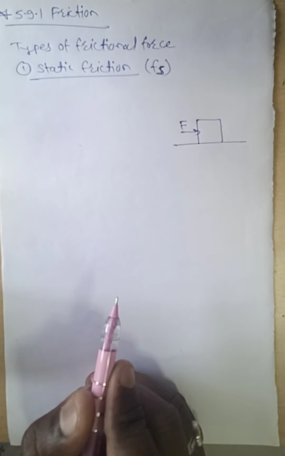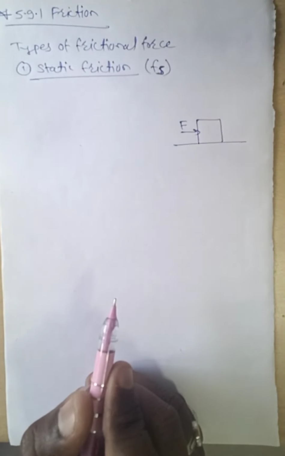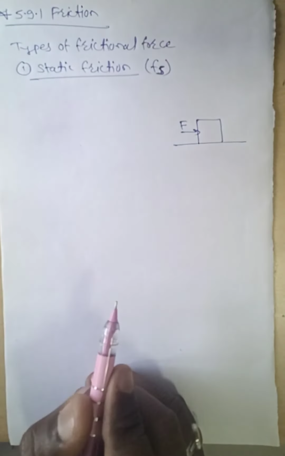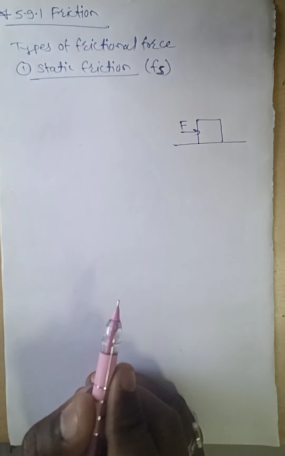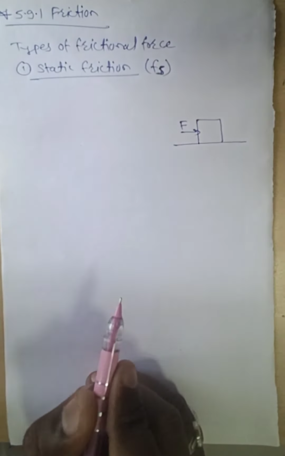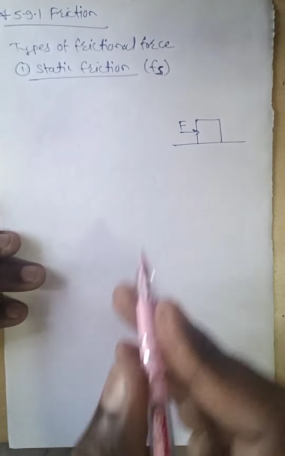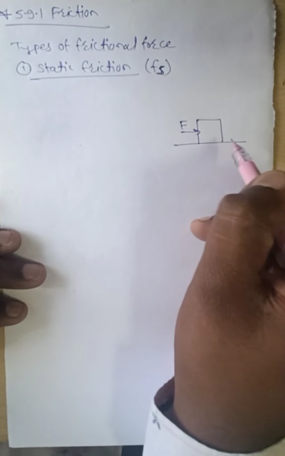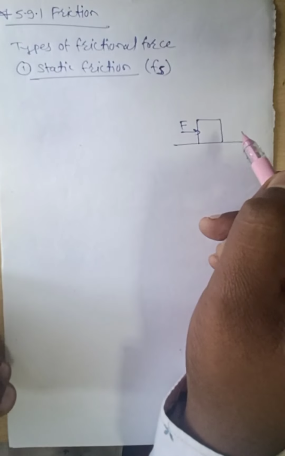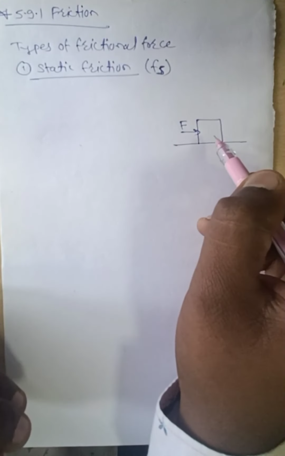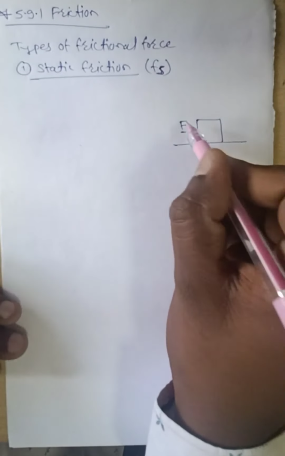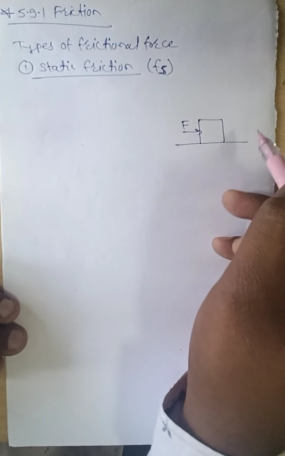What is meant by static friction? If you apply a small amount of force, the body will not move because some opposing force is generated. This opposing force helps the body stay in a stationary position, and it is known as static friction. Now if you increase the applied force, the opposing force also increases.